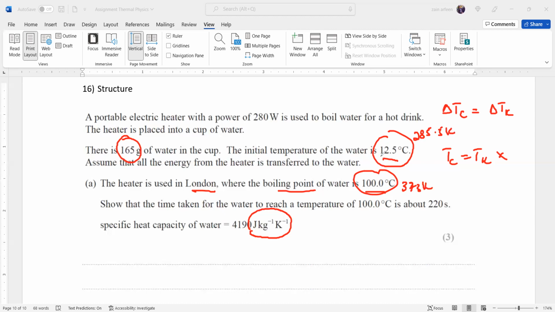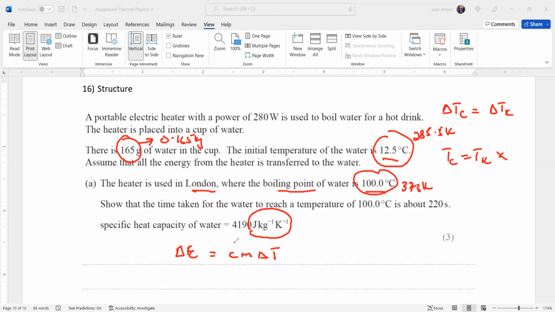But when I take a difference in the temperature, like 100 minus 12.5, which is 87.5, and I take the difference of the two Kelvin values, I'll get the same temperature change. So it won't make a difference. And the mass should be in kilograms, so we divide by 1000: 0.165 kg. Now we have the formula: the energy change is equal to c m delta T.